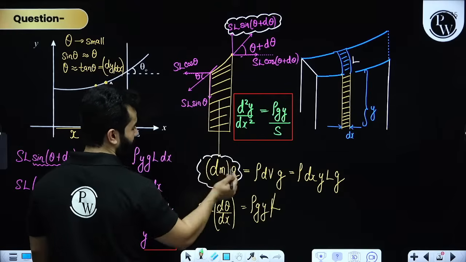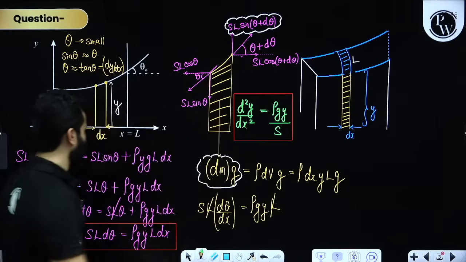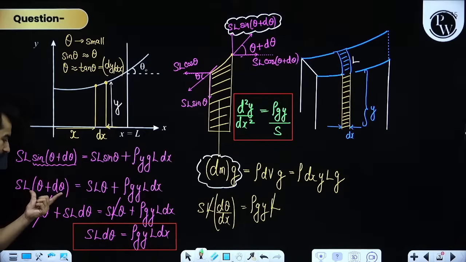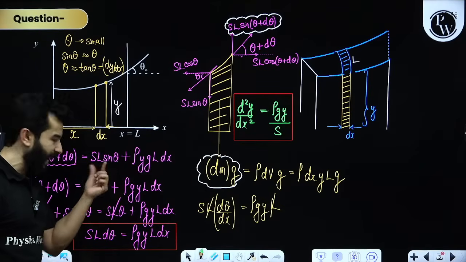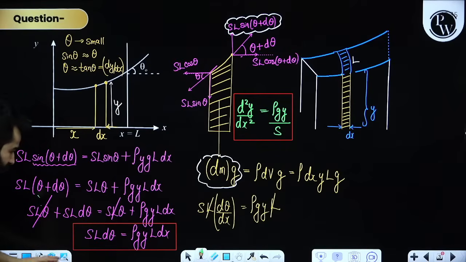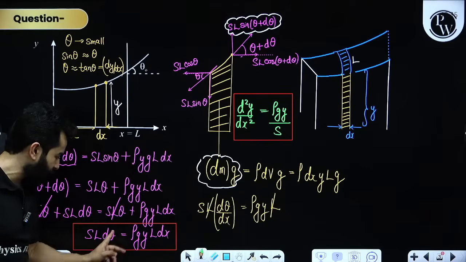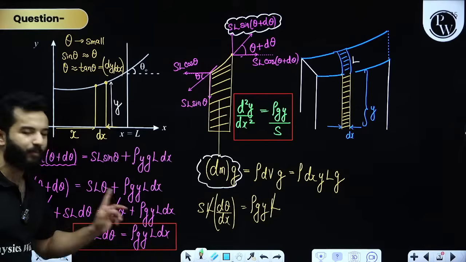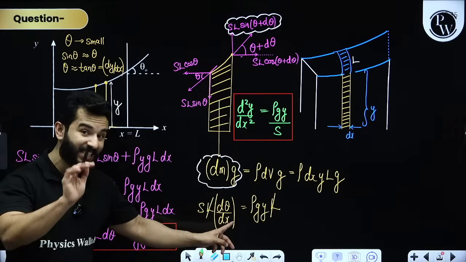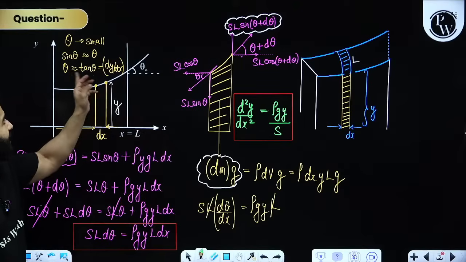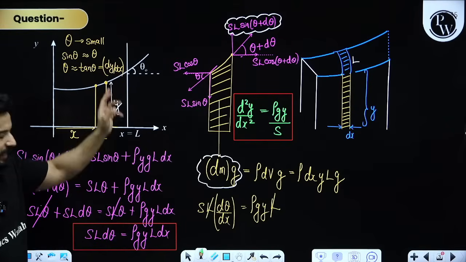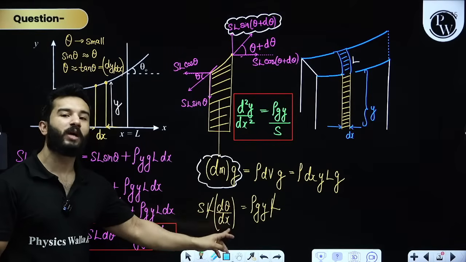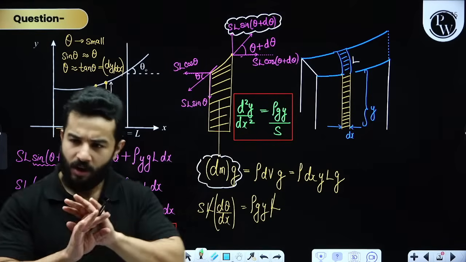So SL sine theta plus mg will be balanced by this single force, and then instead of sine I have simply written the angle. Sine of theta plus d theta can be simply written as the angle because angles are very small. Again, sine theta can be written as theta, and then I have solved it. After this, at this point I have written this dx with d theta, so this will become d theta by dx. Now d theta by dx is a very important thing. Why? Because theta can be written as tan theta and tan theta can be written as dy by dx. That means this thing can be written as d2y by dx square, and we have got our answer.